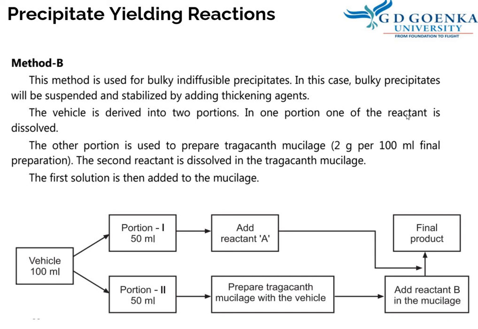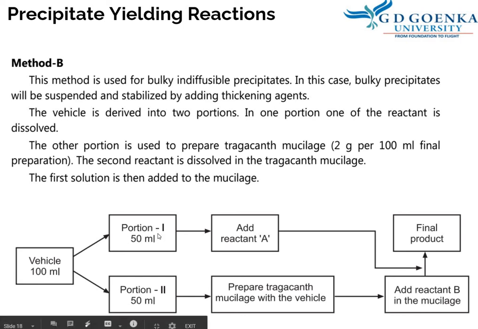In one portion, one of the reactants is dissolved. The other portion is used to prepare tragacanth mucilage, 2 gram per 100 ml final preparation. Here it is tragacanth, but we can use any other gum. The second reactant is dissolved in the tragacanth mucilage. So here the 100 ml vehicle is divided into two portions of 50 ml each.